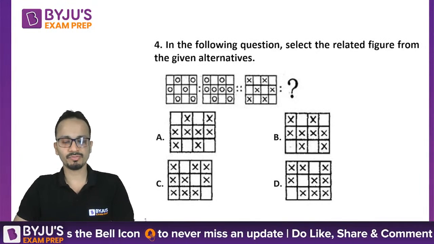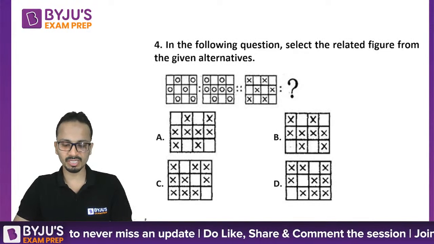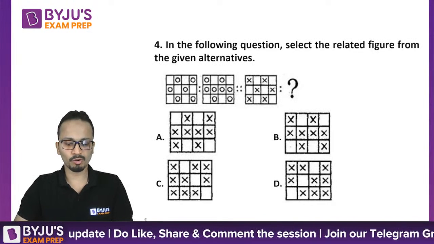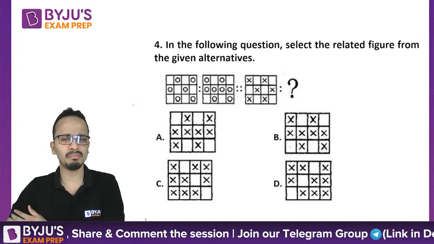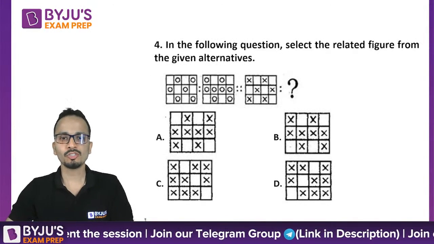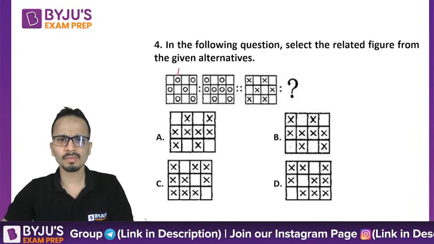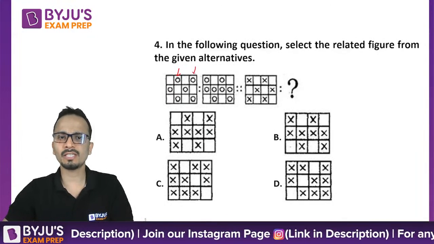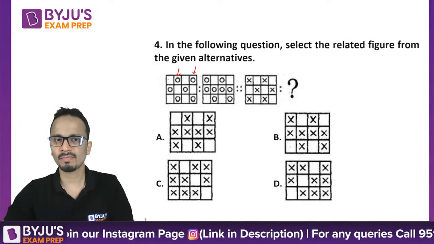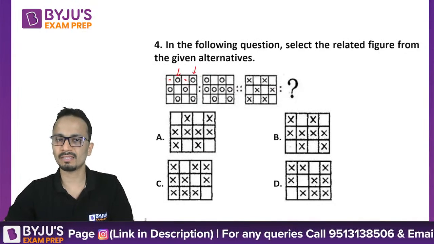All right, Sailesh, first one to give an answer. Krishna, Dharmi, Shubham, Vaibhav, all of you have given same answer. Nice. I believe this one is also very easy. So now looking at the question figure, the first row. In the first row, the circles are there and two boxes are blank.